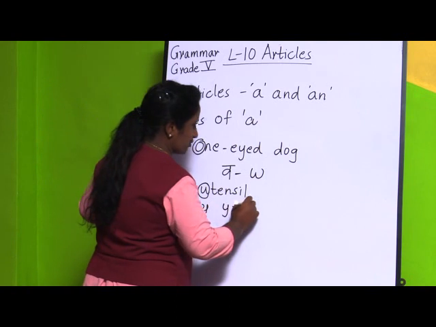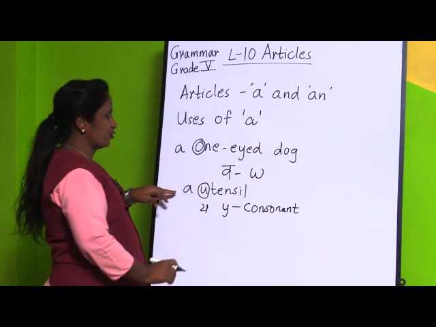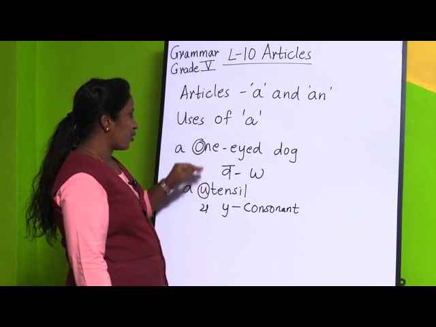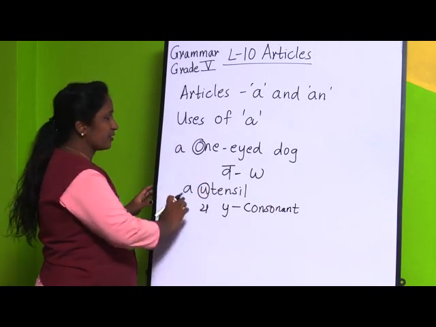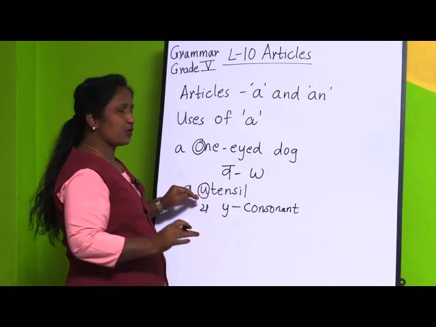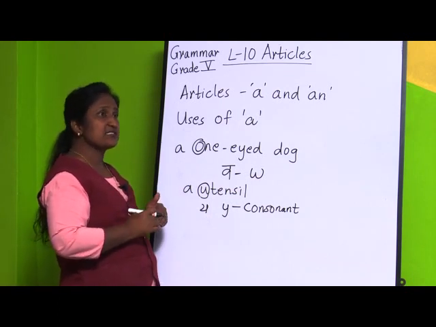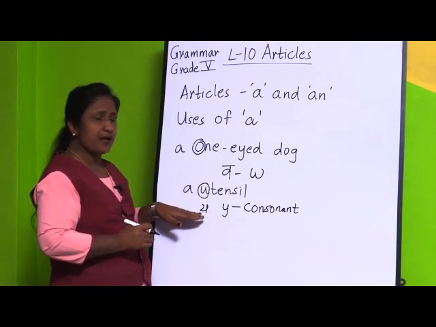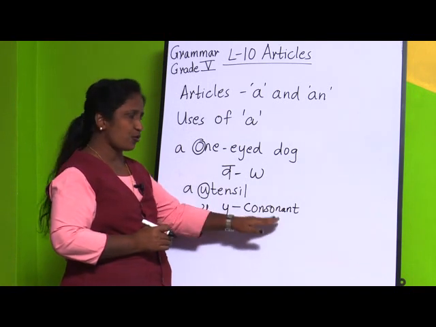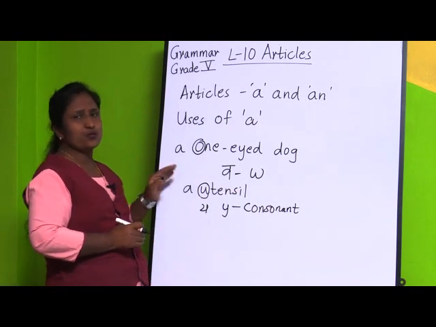So y is a consonant. Y is a consonant, and that's why we are going to use the article a before this word, that is, a one-eyed dog and a utensil. Again, one time I am telling, a utensil. Why have I used a? If you see, u is a vowel, but if you hear the sound of utensil, that is y. In Marathi it is y, but in English if you take this alphabet, it is said as y, and you know y is a consonant. That's why we have used the article a before this word.